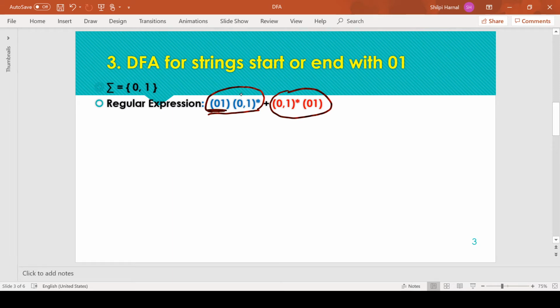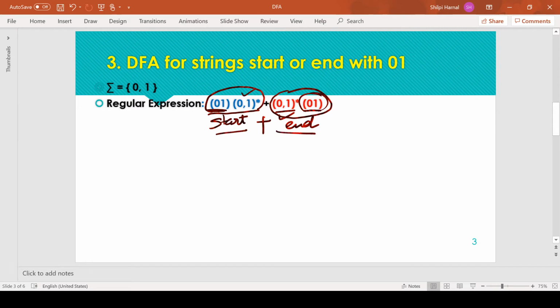Next we can have any combination of 0 1. Same way here we are having the pattern in the last, and before the ending constraint we can have any combination of 0 1. Okay, and these two patterns must be defined in ORing. So this is for start with 0 1 and this is for string ending with 0 1, and we have put both of these patterns in ORing.